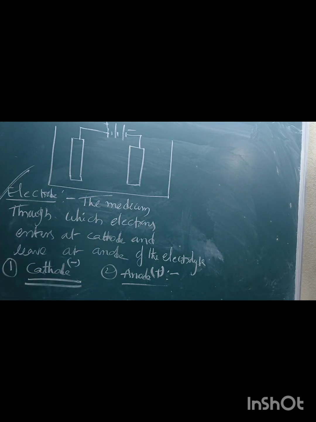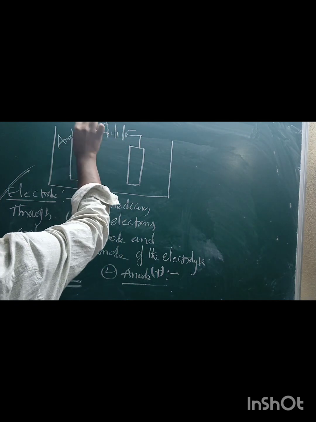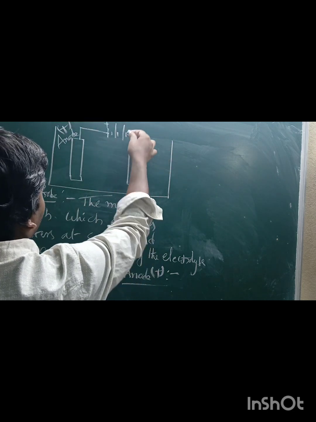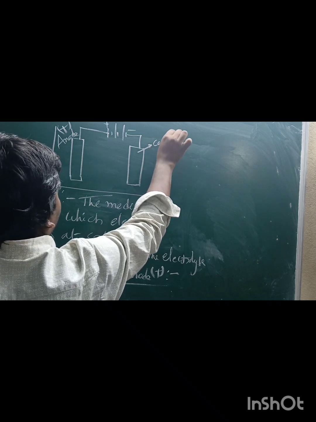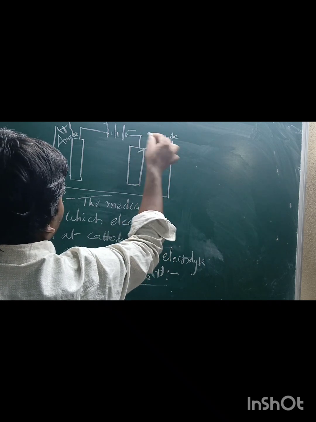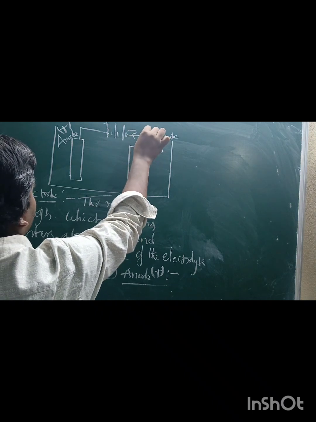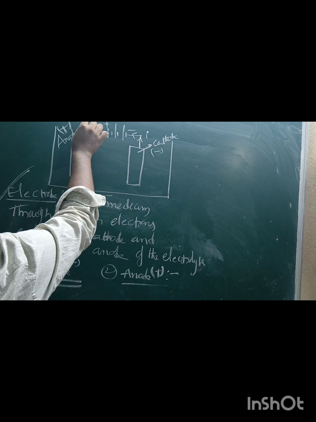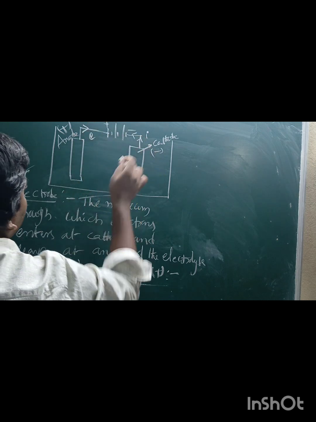An electrode connected to the positive terminal of the battery is the anode, carrying positive charge. Always current flows from anode to cathode, and electrons flow from cathode to anode.